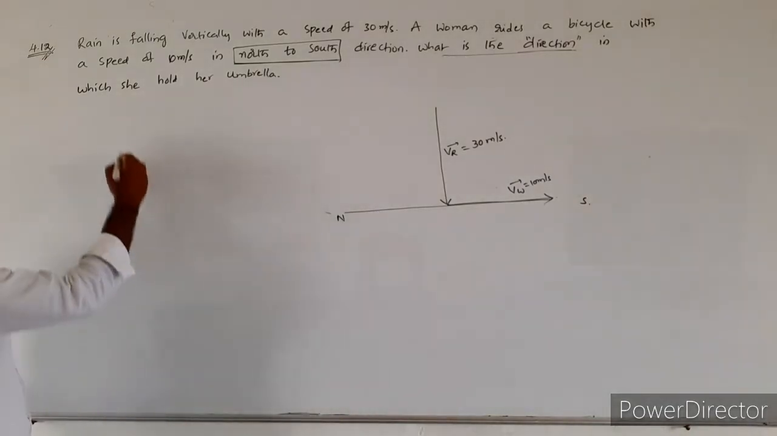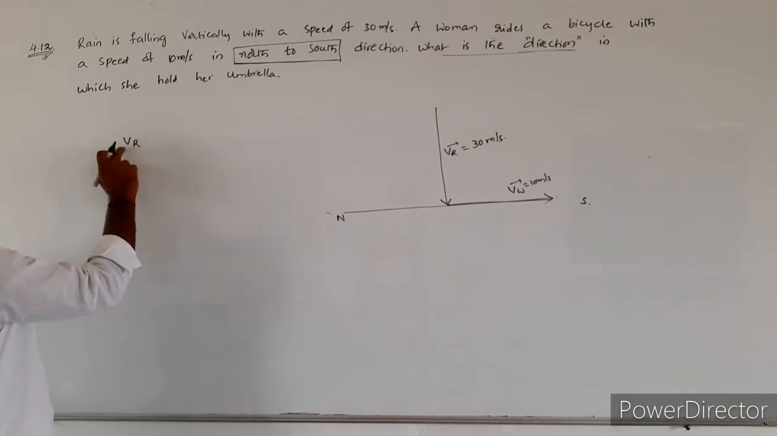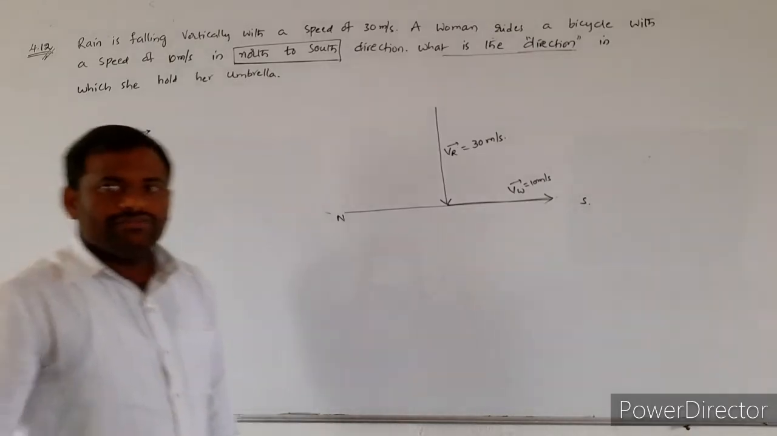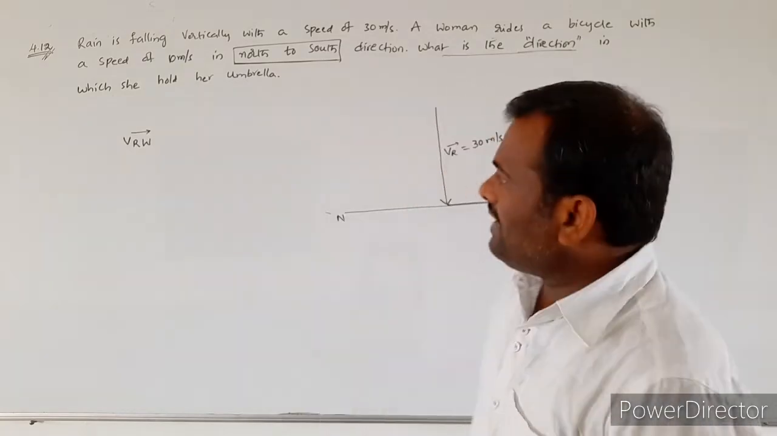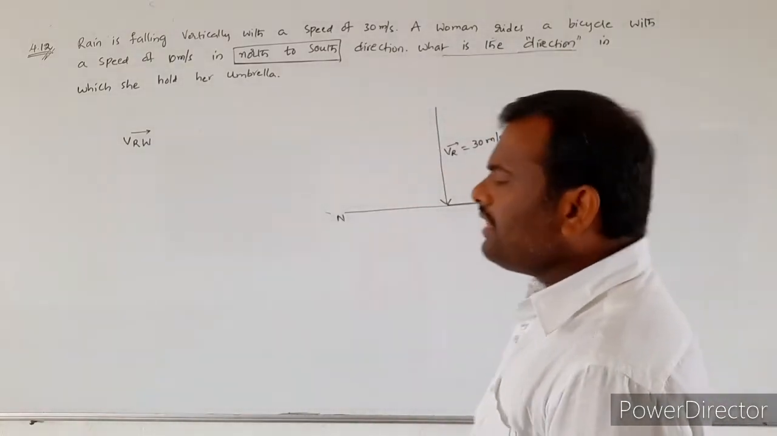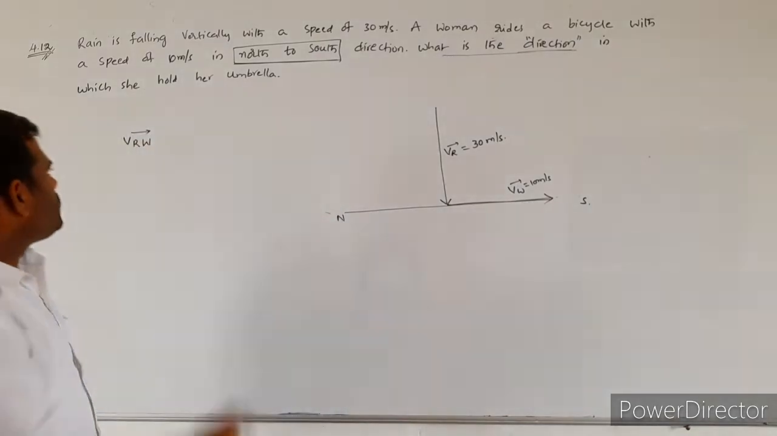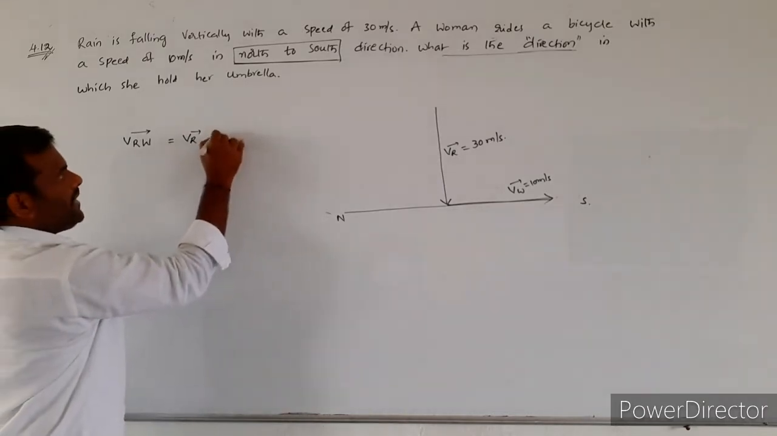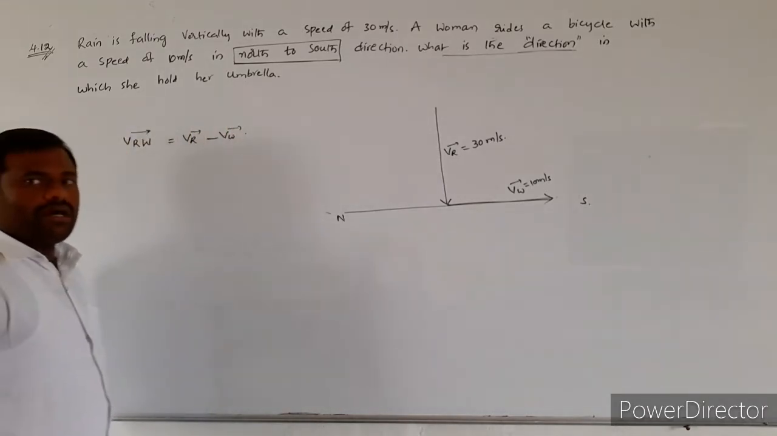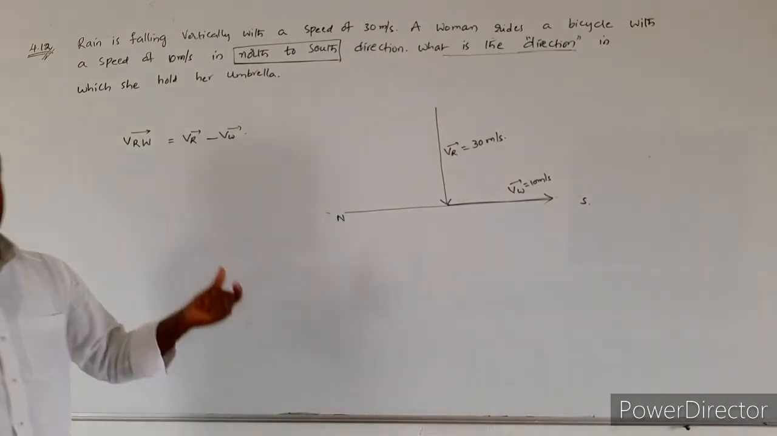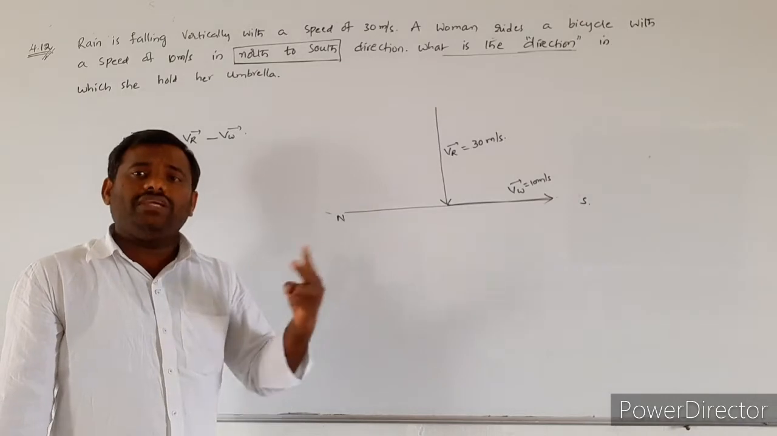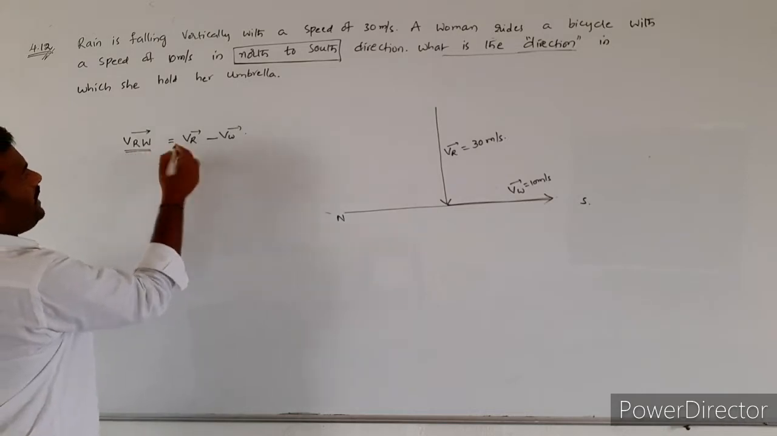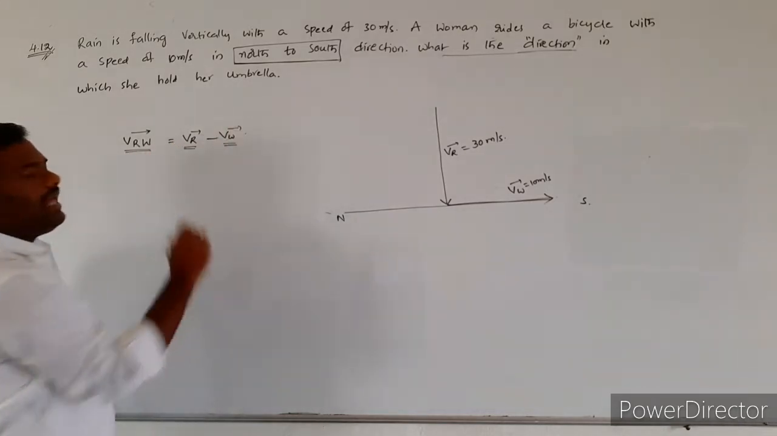The general notation for the relative velocity of the rain with respect to the woman is V R W bar. V R W bar is indicating what? Velocity of the rain with respect to the woman. So V R W bar is equal to what? V R bar minus V W bar. This is the general notation for representing the relative velocity of any two vectors. So the velocity of the rain with respect to the woman is V R bar minus V W bar.